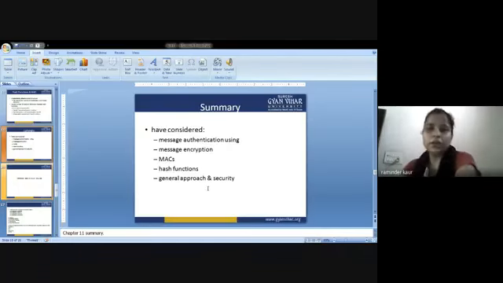We have just considered MAC authentication using message encryption, MAC hash function, general approach, and security. So this was all about today's lecture. I have just discussed various terms that are related to MAC, to the birthday attack, and to hashing. These are very interesting terms, and I am going to discuss them one by one in the next lecture.